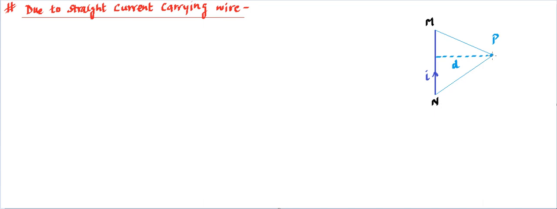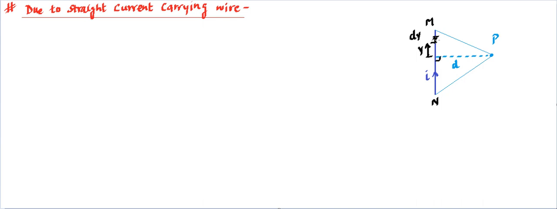Now let's say this is a point P where we are interested in finding the magnetic field, and the location of point P is at a distance d, which is a perpendicular distance from the wire. Making sense? So from this reference location we are moving a certain distance up along this wire, which is y, and considering a very small current element, that is dy or dl. This dy is going to behave like a dl. So for us this is the dl vector, and this is 90 degrees of course.